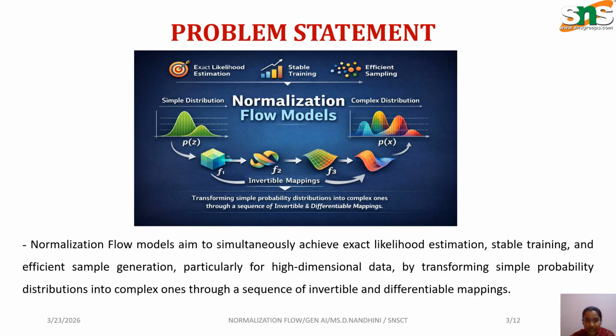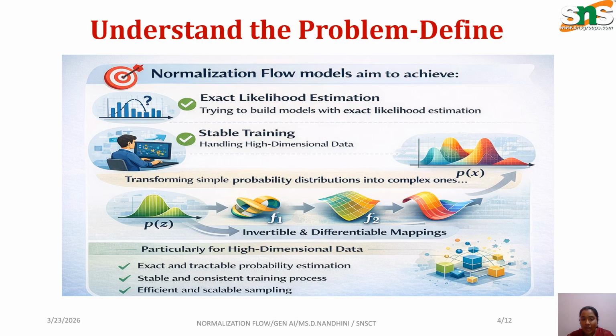This normalization flow model aims mainly at how to get the likelihood exactly, how the model is trained, how it generates samples efficiently, and how it handles high dimensional data by transforming into complex data through a sequence of invertible transformations. So how are we understanding or defining this problem?